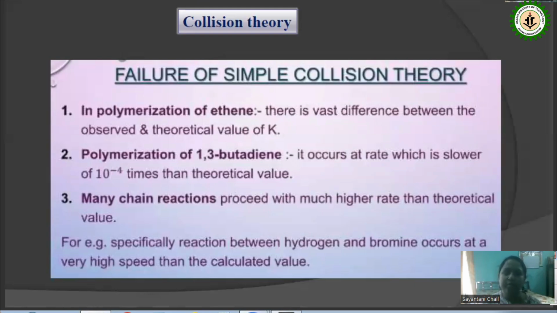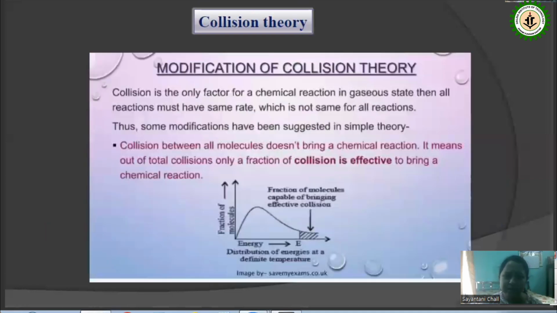Say in the polymerization of ethene, there is a large difference between the observed and theoretical values of k. Again, the polymerization of 1,3-butadiene occurs at a rate which is 10 to the power minus 4 times slower than the theoretical value, and many chain reactions proceed at a much higher rate than the proposed theoretical value. For example, in the reaction between hydrogen and bromine forming HBr, what is observed is that the reaction occurs at a much faster rate compared to the calculated value. So, what is the reason behind this?